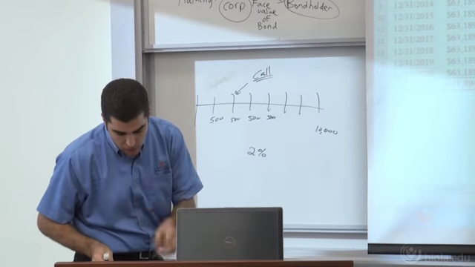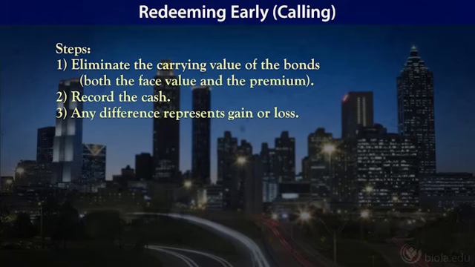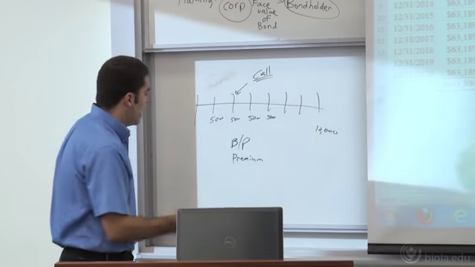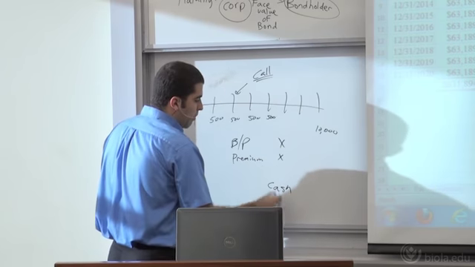And so if you go through the different example for how you would do that, you need to eliminate the carrying value. So what we're going to do is take the bond's carrying value off the books. So we debit bonds payable. If there's a premium associated with it, we would be debiting premium as well. If there was a discount with it, we would be crediting the discount. We're going to record the cash paid. So those are going to be a couple items there.